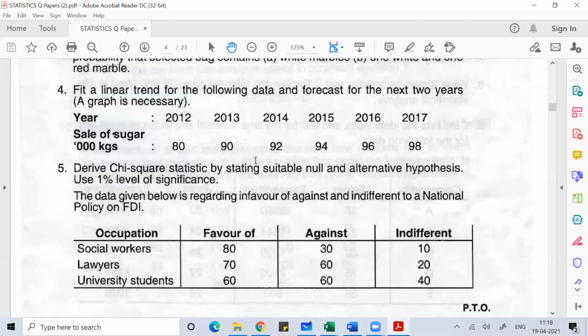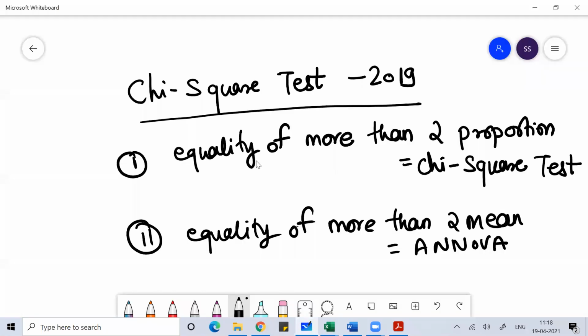Okay, you can see question number 5 here. It is written: derive chi-square statistics by stating suitable null and alternative hypothesis. Use 1% level of significance. We use the chi-square test whenever we talk about equality of more than two proportions, and we use ANOVA when we talk about equality of more than two means.